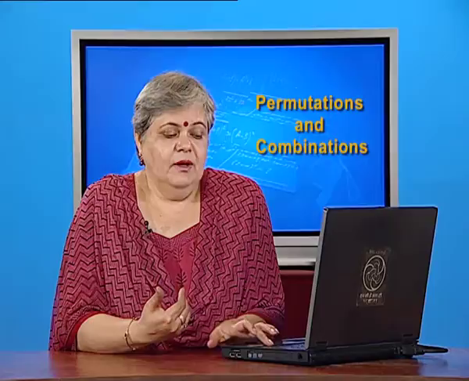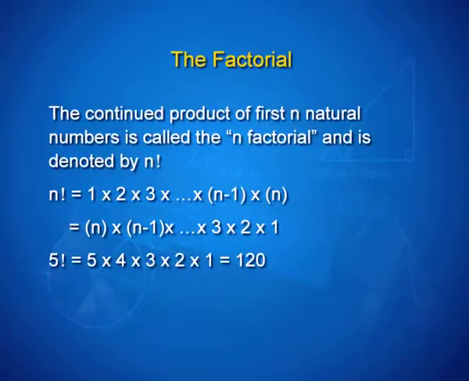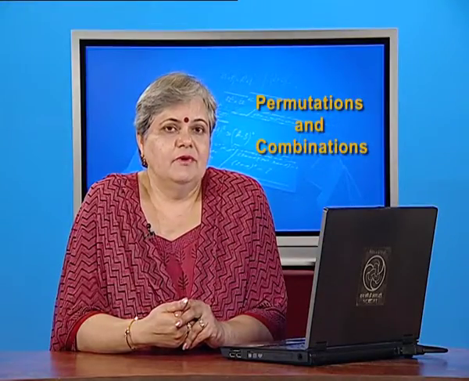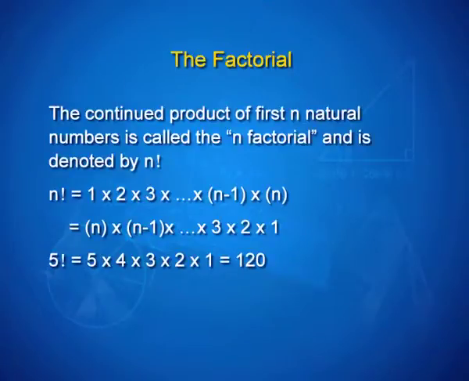This means that if I am looking at 5 factorial, then 5 factorial is nothing but the product of 5, 4, 3, 2 up to 1. So, 5 into 4 into 3 into 2 into 1 gives me the value of 5 factorial, which is 120.